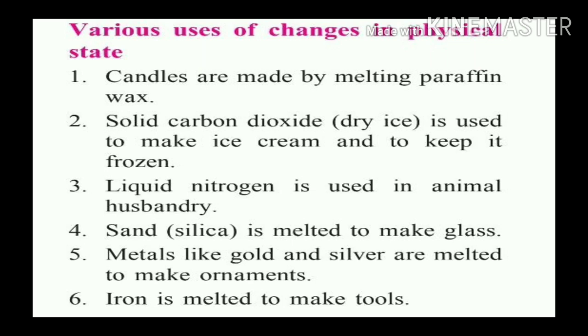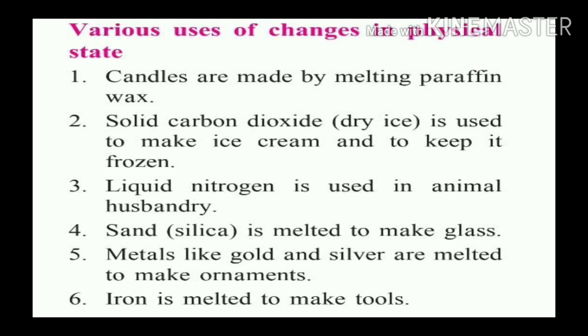See next, solid carbon dioxide, dry ice, is used to make ice cream and to keep it frozen. It means dry ice, that is solid carbon dioxide, is used in ice cream preparation and to keep it in a frozen state. Third, liquid nitrogen is used in animal husbandry.